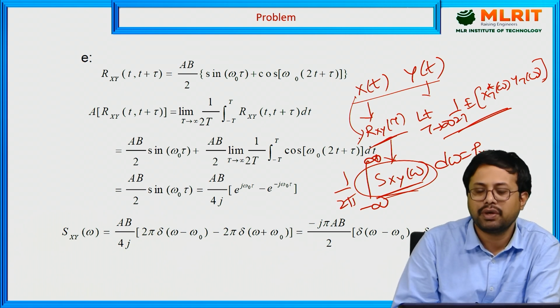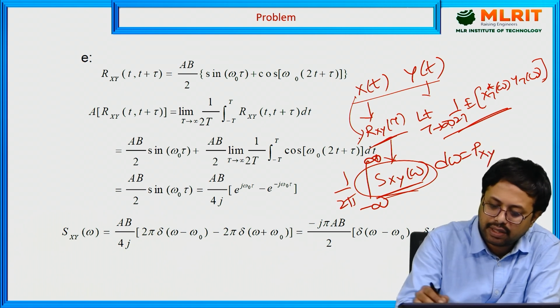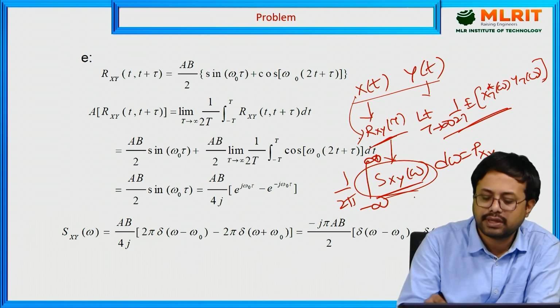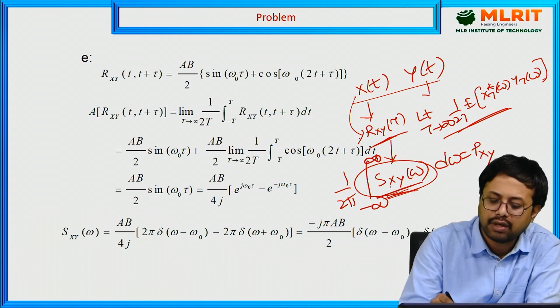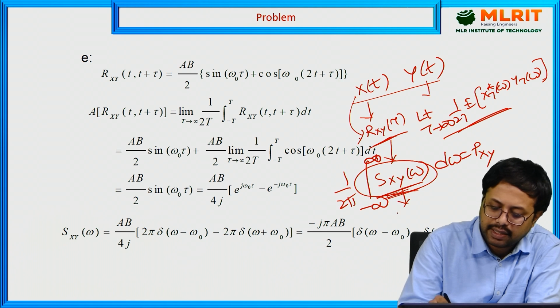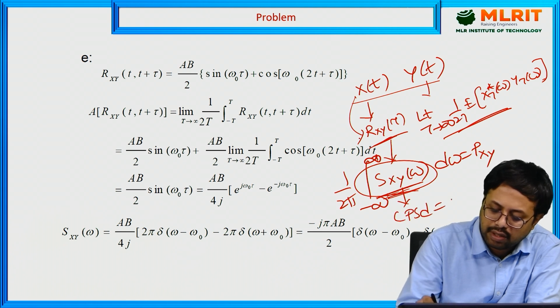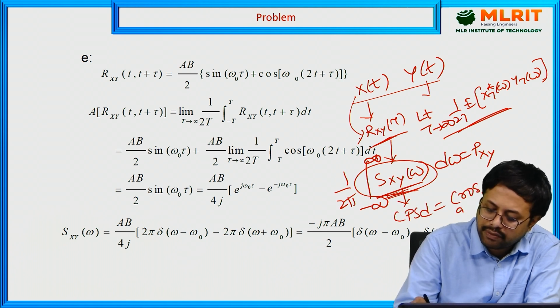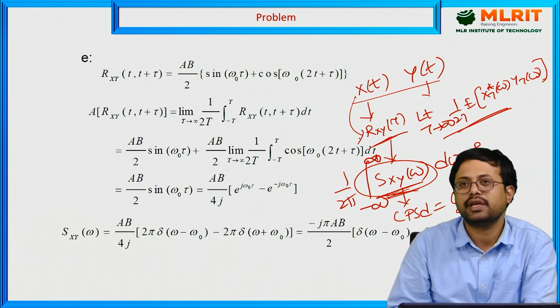You can use either this relation or this relation. Then after that, you substitute, and the area under the curve of the cross PSD is called the cross average power. Then we will get this relation.